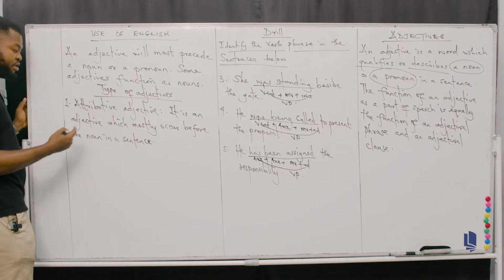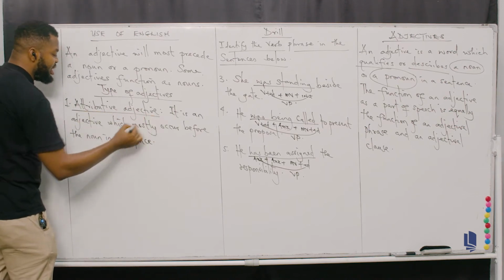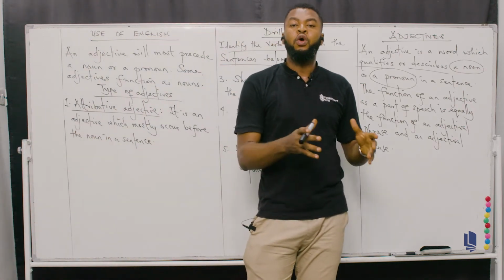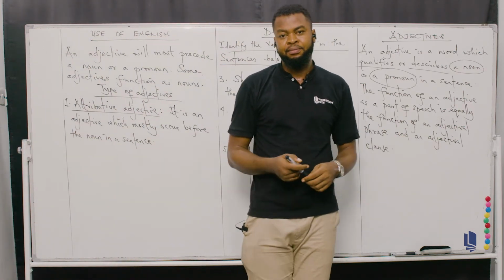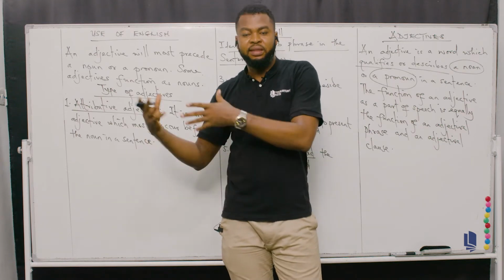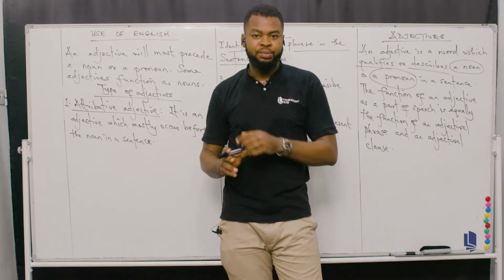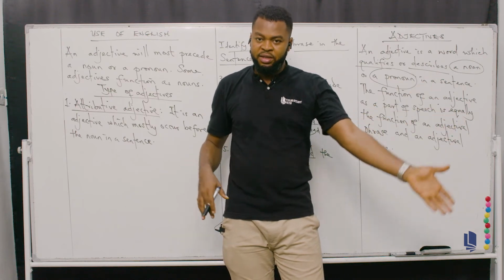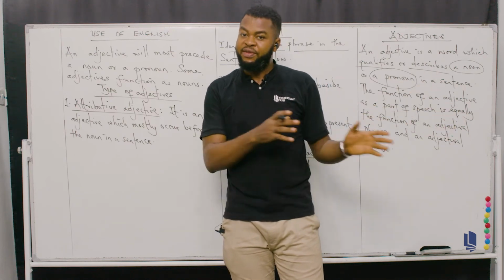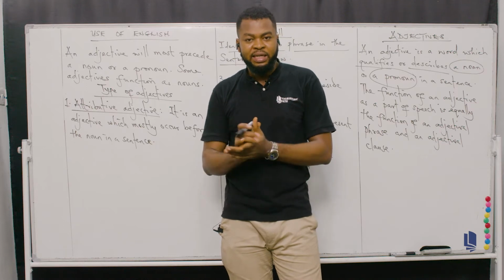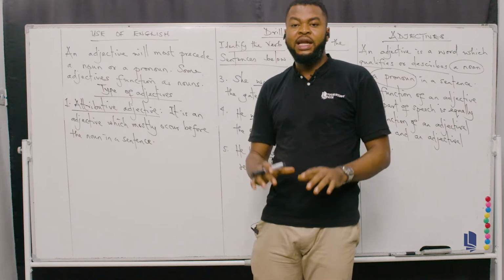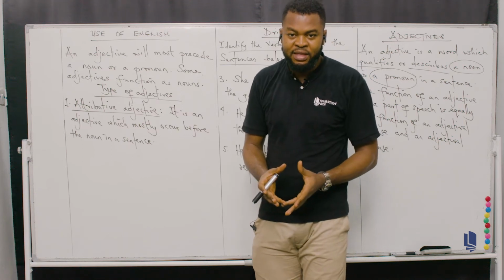It comes before the noun in a sentence, so it is called attributive. That is, it is an adjective that usually occurs before the noun. So it precedes the noun in a sentence structure. Okay? So any adjective that comes before the noun is called an attributive adjective. I want you to understand this very well. An adjective that occurs before a noun is called an attributive adjective. Okay?